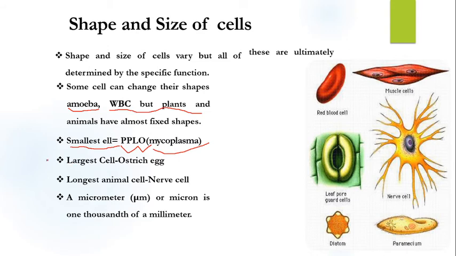PPLO. The largest cell in the world is the ostrich cell. Which cell? Ostrich cell. And the longest animal cell is the nerve cell. These are the facts. You have to learn it. And a micrometer, mu m or micron, is 1/1000th of a millimeter. It's a unit. Clear? So there are many cells having sizes in mu m. Viruses and bacteria also have a size in mu m.